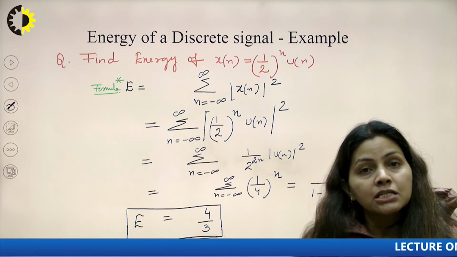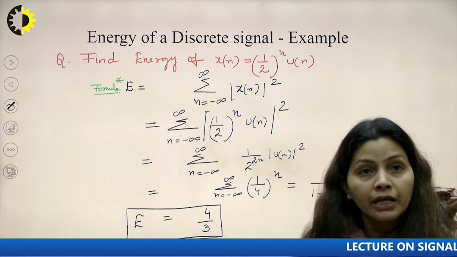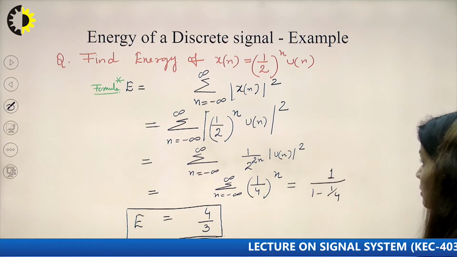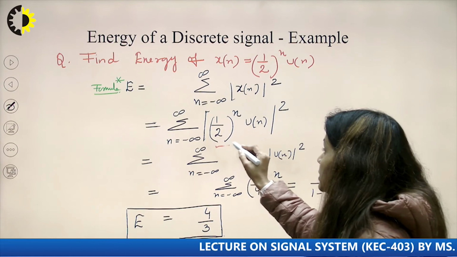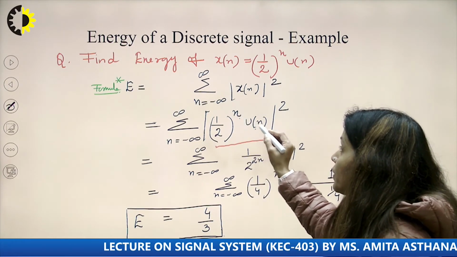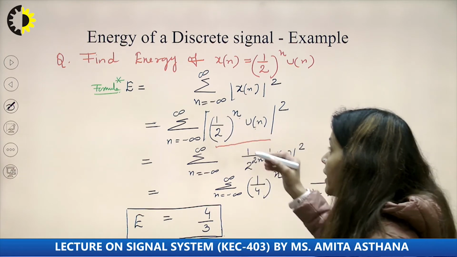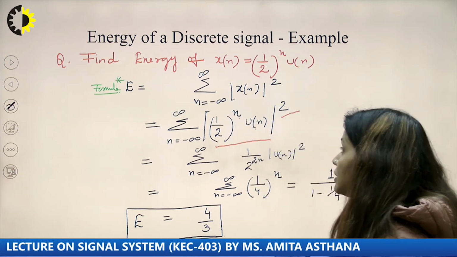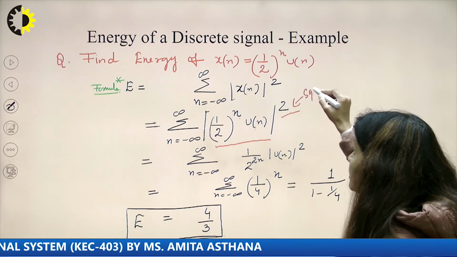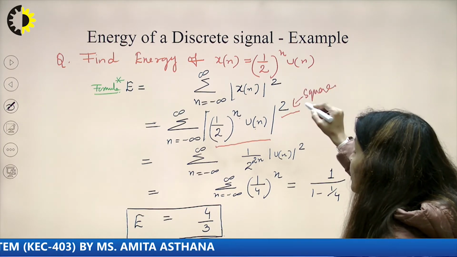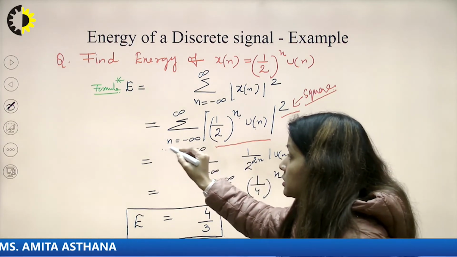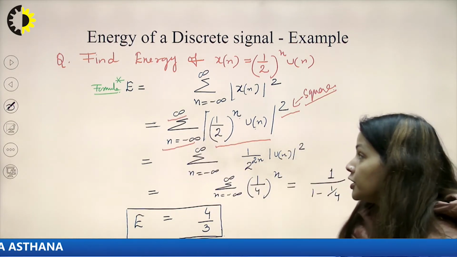Here my x[n] is 1 by 2 raised to the power n into u[n], so I will square this function, taking the mod value and then squaring it. Always remember, always square this function. Don't forget to square. Put the limits, n equal to minus infinity to infinity.